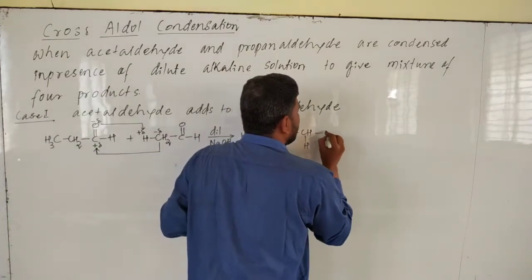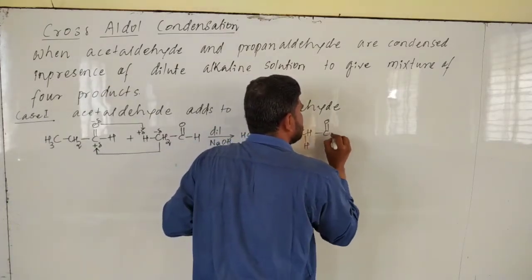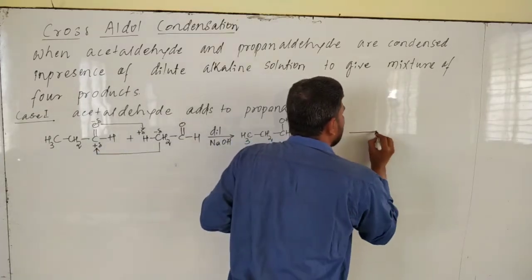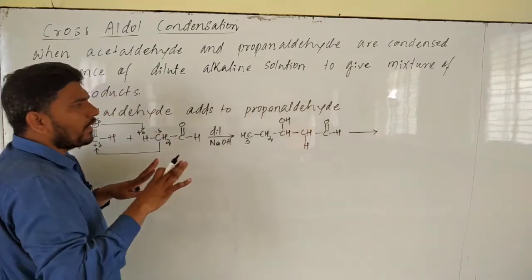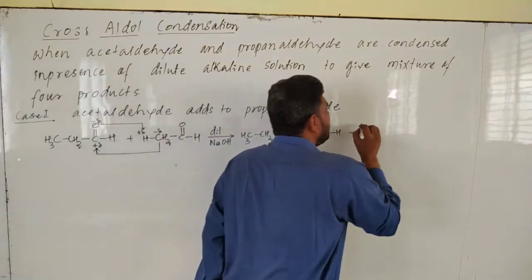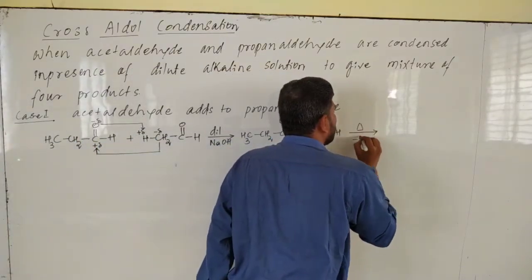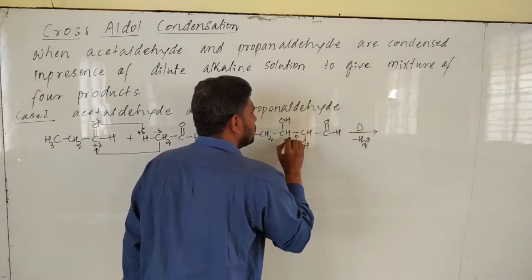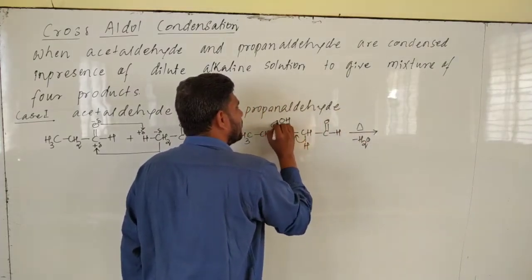Remaining thing you write down as it is. Now this one is followed by heating to eliminate water molecule. It eliminates what? Water molecule. Okay, like this.